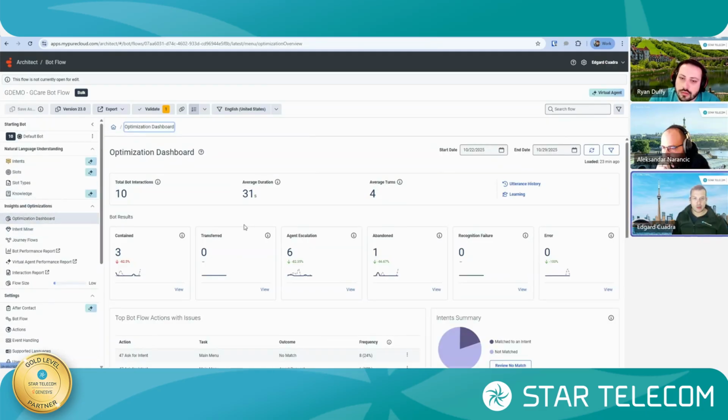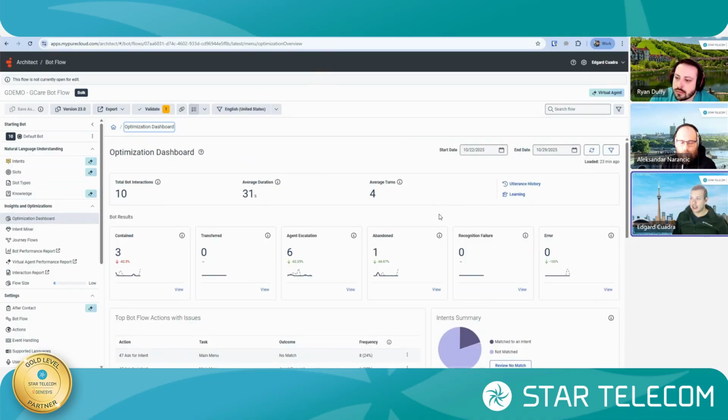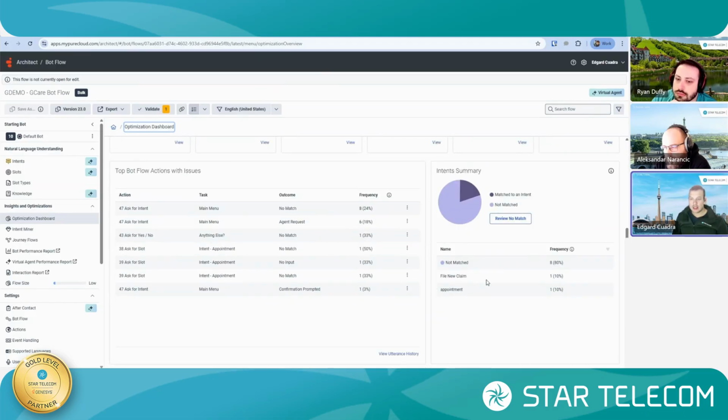One of the things that we know when it comes to initial design is that this is an iterative process between us, you, our clients, our Star Telecom clients, and being able to continue on and constantly improve this system. So Genesys does provide a lot of analytics to continue iterating and make sure that we come to a very efficient customer journey via virtual agents. One of the key tools that we have here is learning. If there are instances in that chat conversation that the virtual agent hasn't come across, and we should be able to continue fine-tuning it, it does provide us that data.